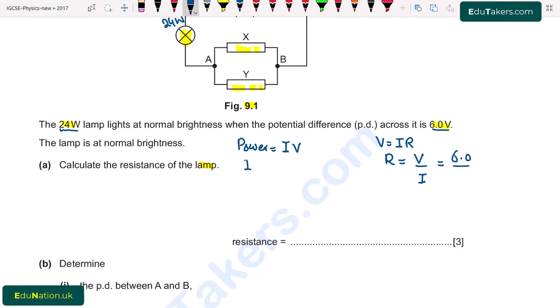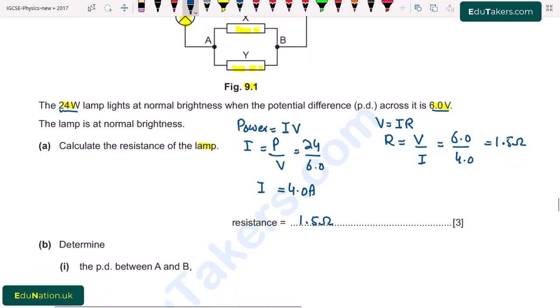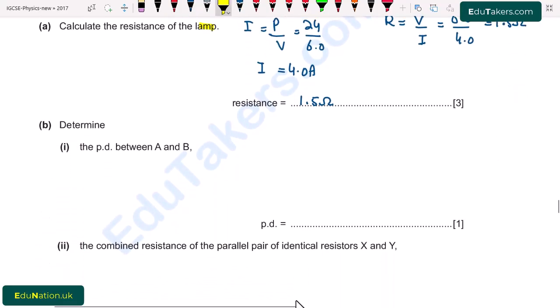So I will be equal to P over V. Power is 24 watt and potential difference is 6.0. So the value of current comes to be 4.0 ampere. Now I put this value of current here. R is equal to 6.0 divided by 4.0 and the resistance comes to be 1.5 ohm. So it will be equal to 1.5 ohms.